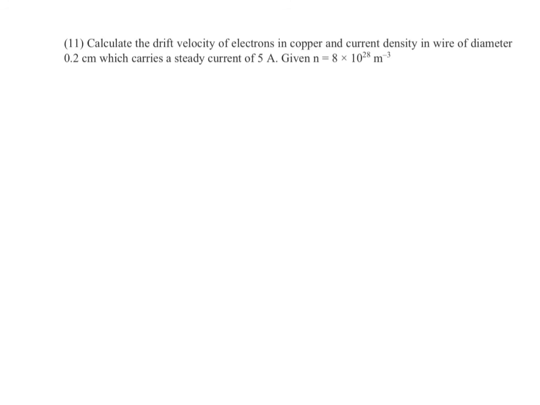Calculate the drift velocity of electrons in copper and the current density in a wire of given diameter. So there is a wire which has some cross section. We have to get the current density along with the drift velocity.